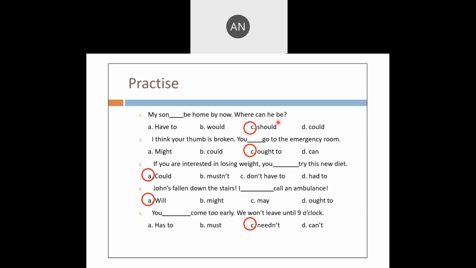John's fallen down. John has fallen down the stairs. I dash call an ambulance. I will call the ambulance. You dash come too early. We won't leave until 9 o'clock. You need not come too early. We won't leave until 9 o'clock.